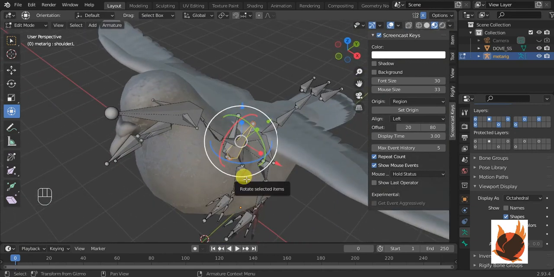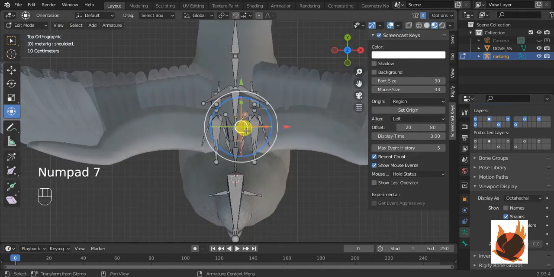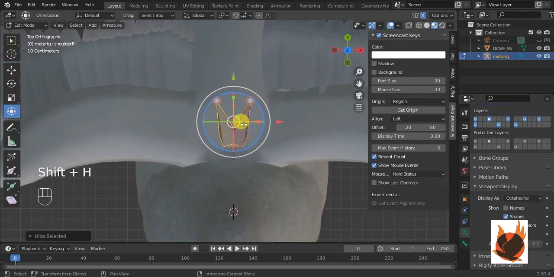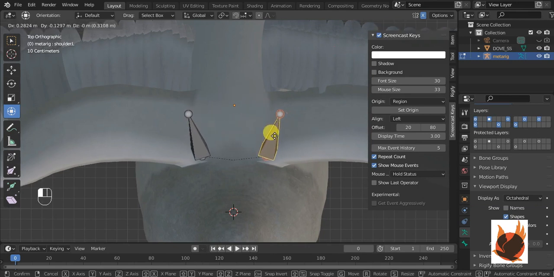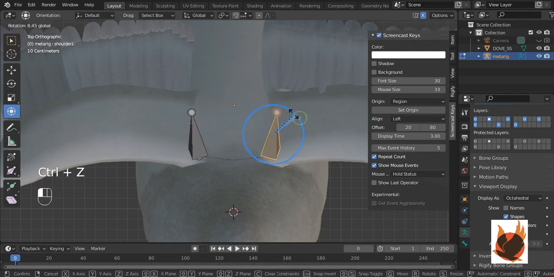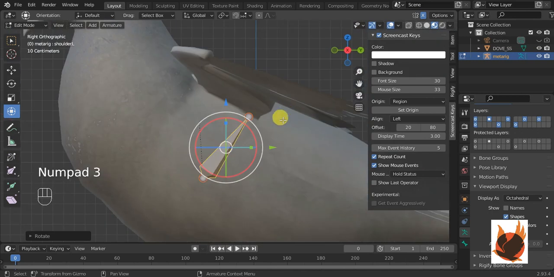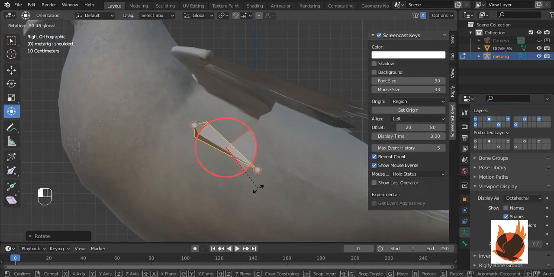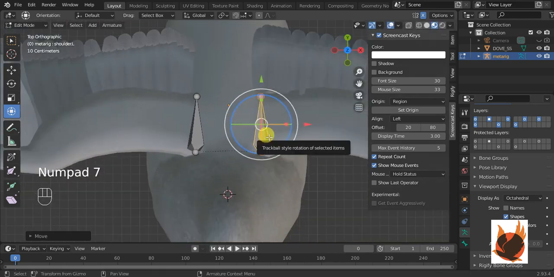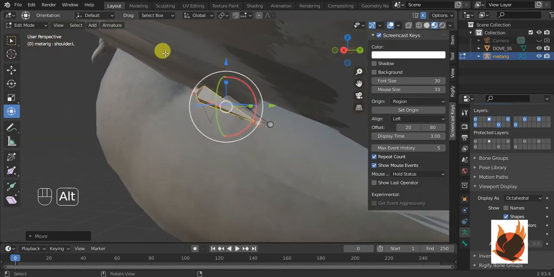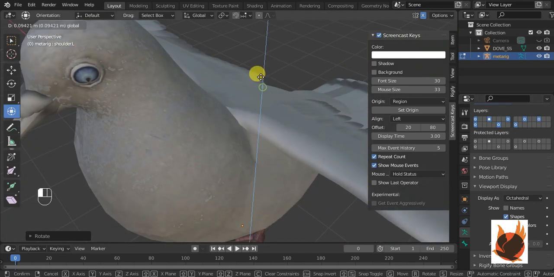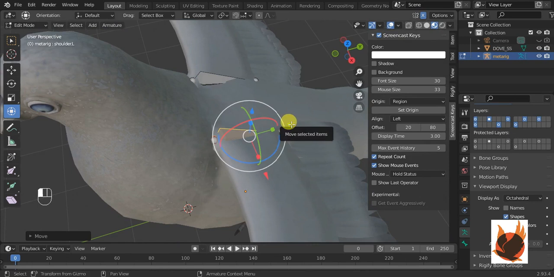Now we are going to align our bones. I think we should press Shift H to get only the bones we want to work on. Now I am going to align these bones with the wing, and guys, be careful while you are aligning these bones, because it will be messy for our weight painting process.